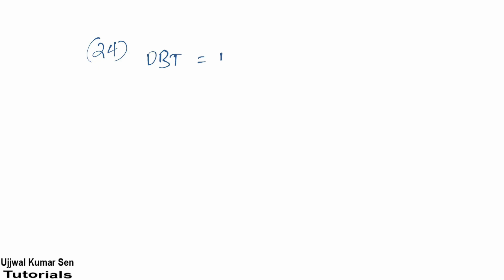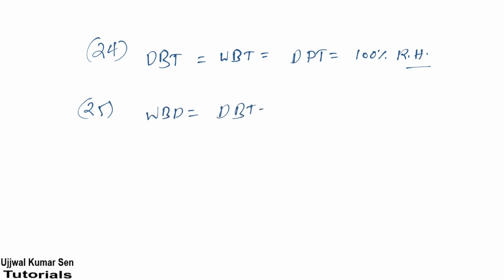Dry bulb temperature is equal to wet bulb temperature is equal to dew point temperature, and relative humidity is 100%. Got it? Okay, now in this case what will happen for wet bulb depression? WBD is equal to dry bulb temperature minus wet bulb temperature is equal to 0 because both are equal, right?